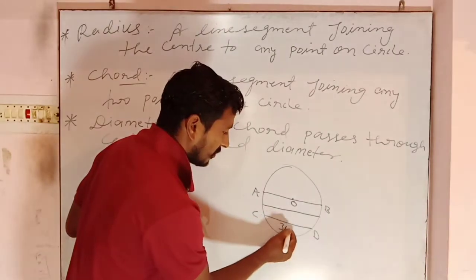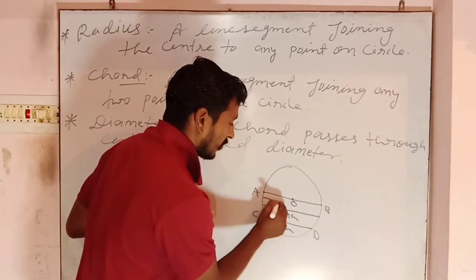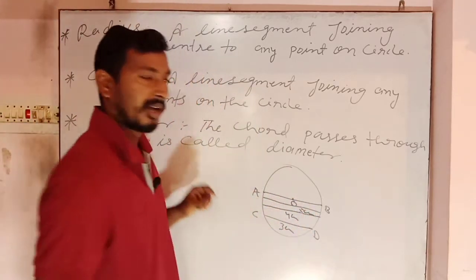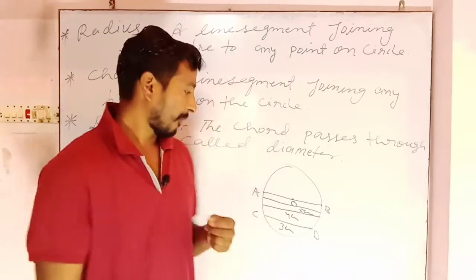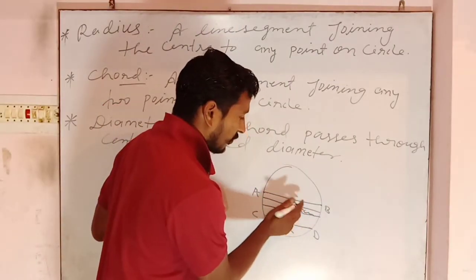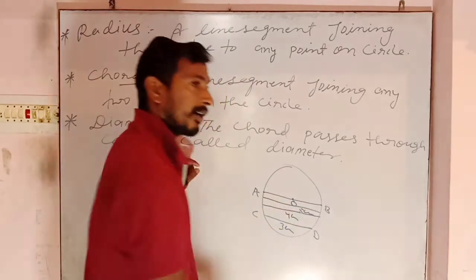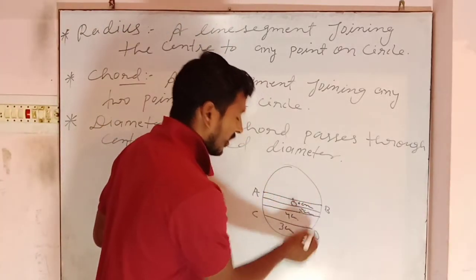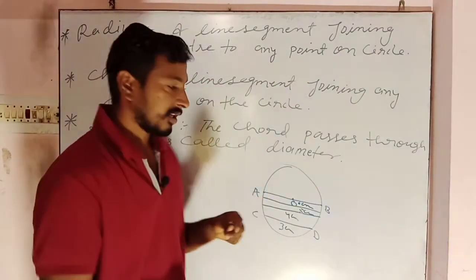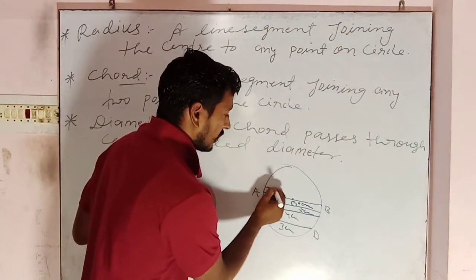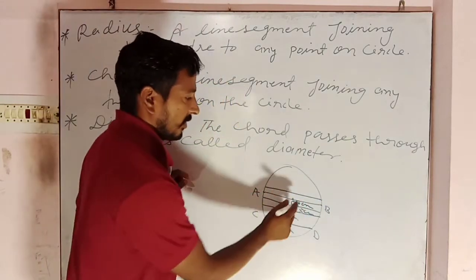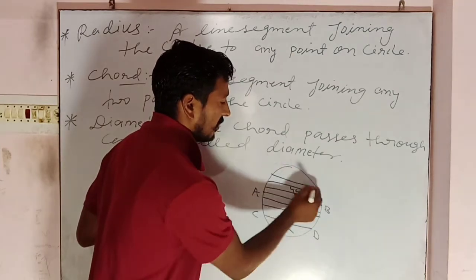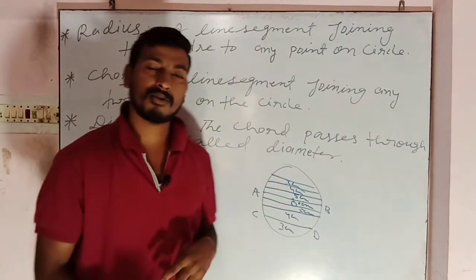Suppose this is 3 centimeter, then this is 4 centimeter, and if you keep pushing up, then the length of the chord keeps increasing, like 5 centimeter, and at one point this chord will reach or pass through the center, and this will be the maximum. Suppose this is 6 centimeter, and again if you keep lifting, then it starts decreasing. 6 centimeter, now this becomes 5 centimeter, keeps decreasing, 4 centimeter and 3 centimeter. So the conclusion we get is that